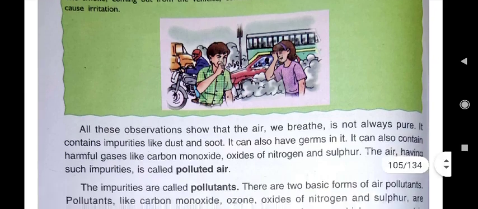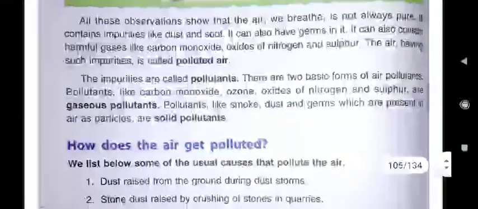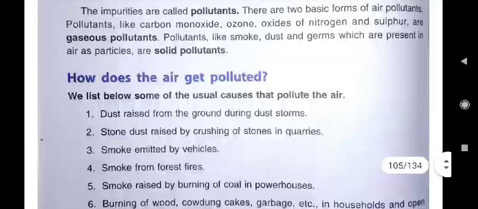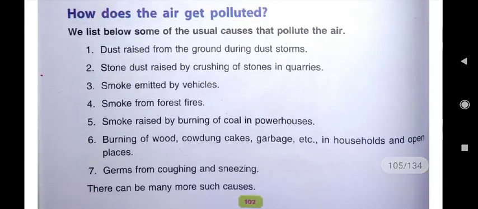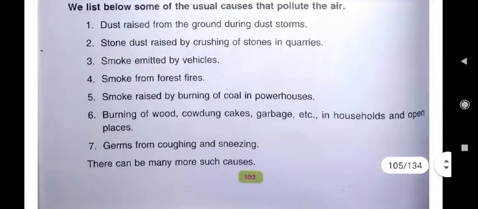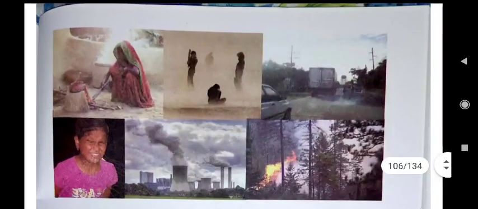All these observations show that the air we breathe is not always pure, and the impurities which are present in air are called pollutants. We have also seen, children, how the air gets polluted. These are the 7 methods given, but apart from these there may be many more such causes. Here the picture is given of how the air is being polluted.